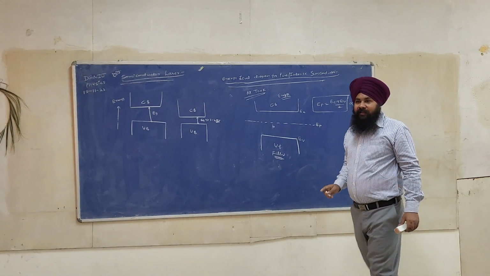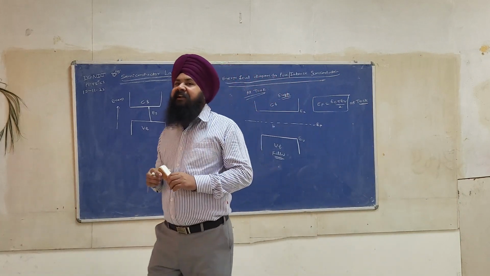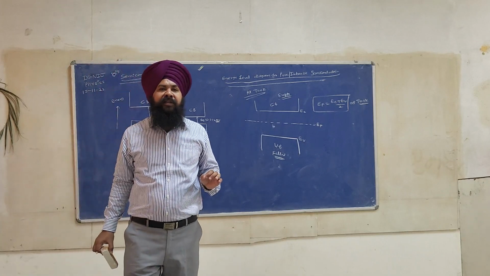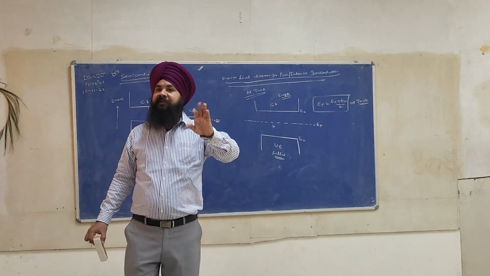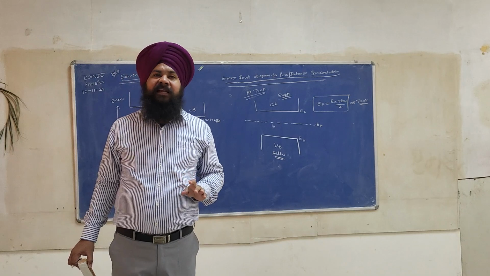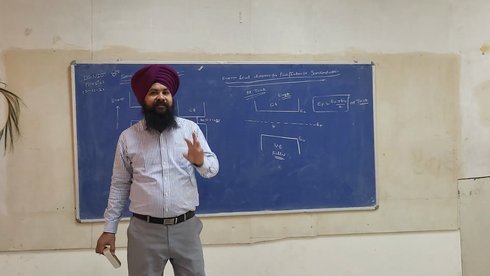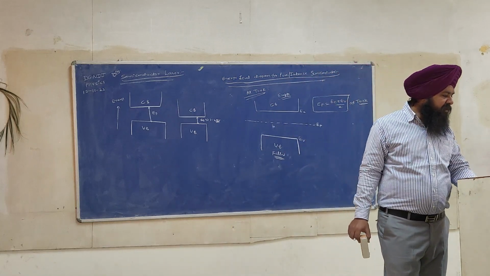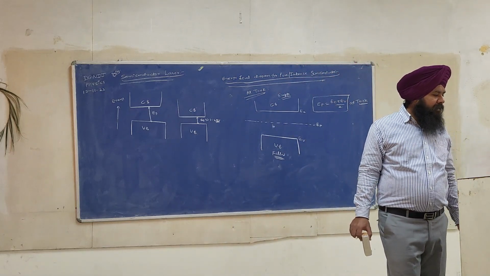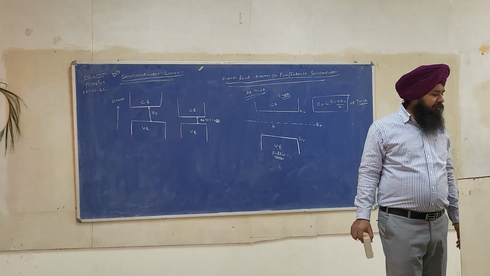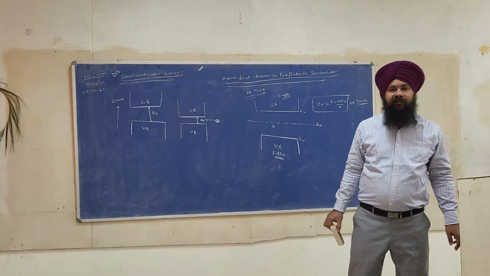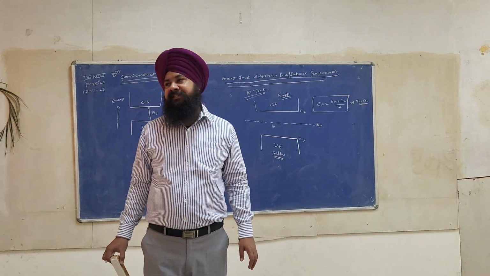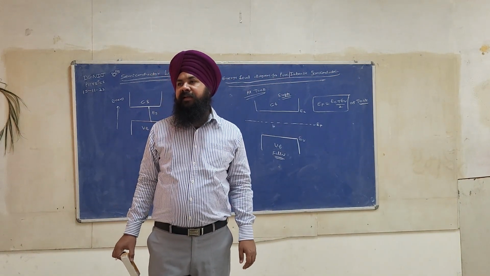And see, there is a pet question: define Fermi energy. The energy corresponding to the Fermi level is called Fermi energy. Please write, define Fermi energy in 2 marks. The energy corresponding to the Fermi level is called Fermi energy.